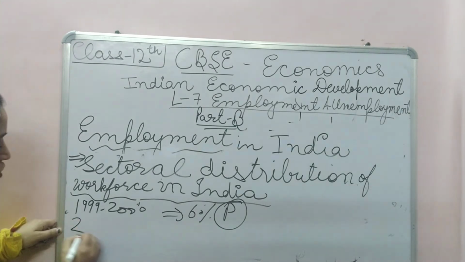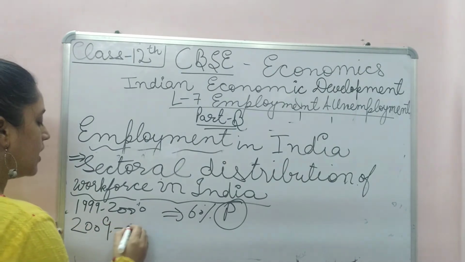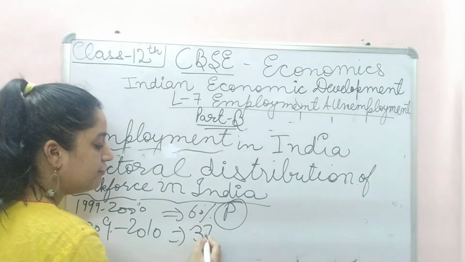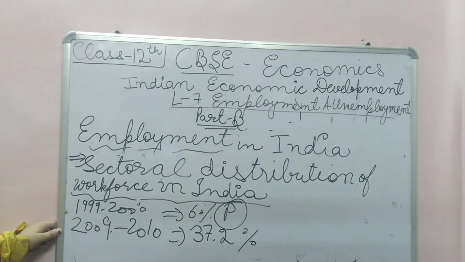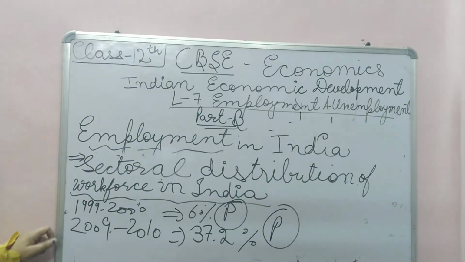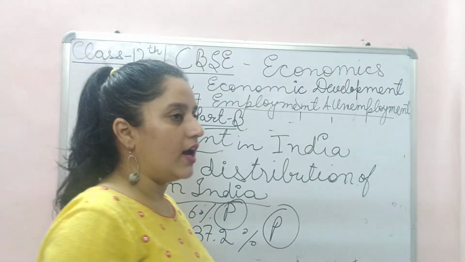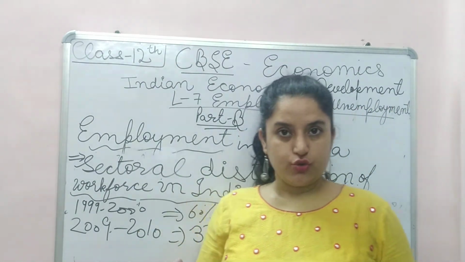In 2009-2010, this proportion declined to 37.2% in the primary sector. See what it is saying: initially people were engaged in agriculture, where raw material used to be produced.